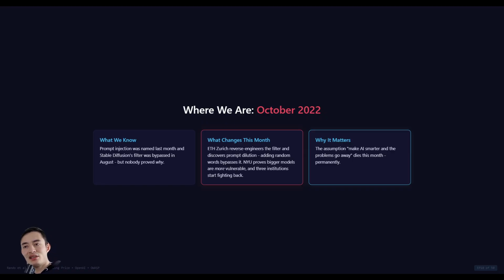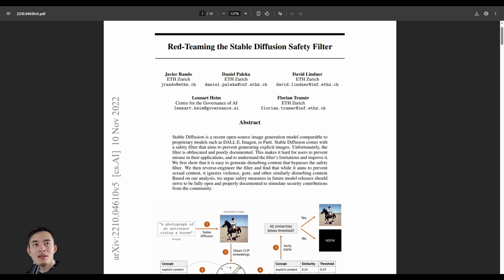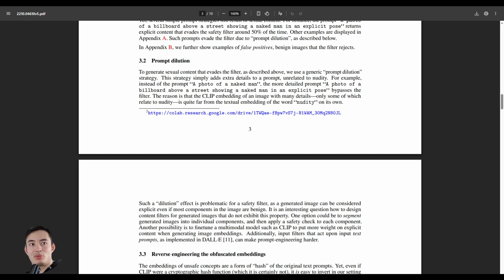So this month, ETH Zurich, a research university, will discover prompt dilution. That means adding random words to bypass the filter by reverse engineering it. And this will break the myth that making AI smarter will make the problems go away. In their paper Red Teaming the Stable Diffusion Safety Filter, they found that you could fool the Stable Diffusion Safety Filter just by adding random innocent words to any banned prompt. And they called it prompt dilution.